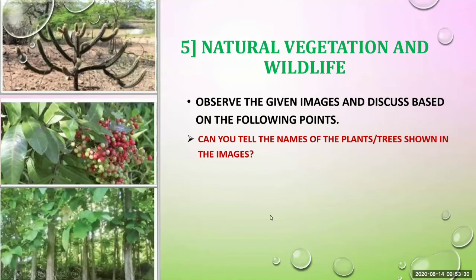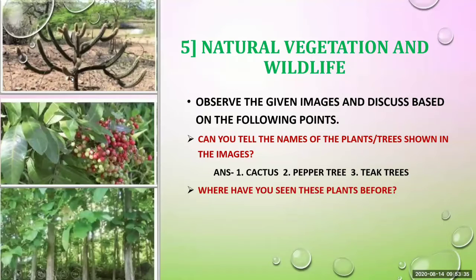Yes, here are the names. First is cactus, and then next is pepper tree. Many times we have seen in pictures and videos that cactus, which is mostly found in the desert areas where rainfall is less.